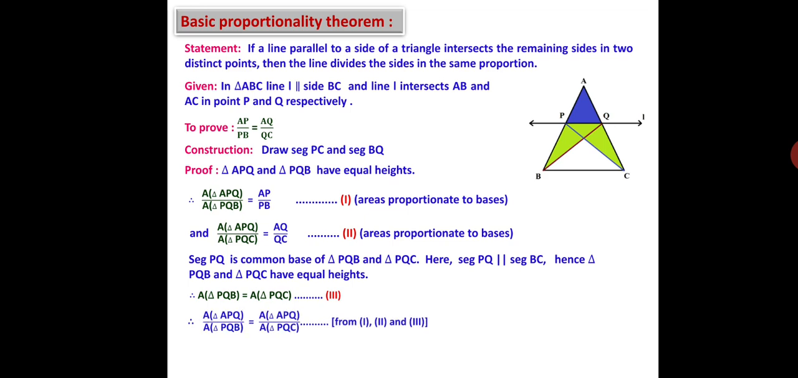So, we can write from 1, 2 and 3, area of triangle APQ upon area of triangle PQB will be equal to area of triangle APQ divided by area of triangle PQC. Therefore, from 1 and 2, we will write that AP upon PB will be equal to AQ upon QC, which is your basic proportionality theorem.